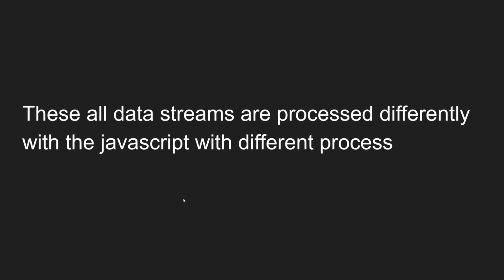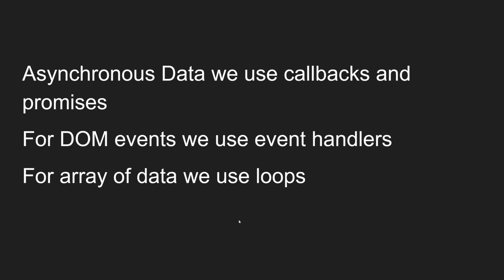So all these data streams are processed differently in JavaScript, with different processes. These are all the different data streams we have seen, from multiple sources. We will process these all in JavaScript in different ways. So what is the different way? For example, asynchronous data. If we have asynchronous data, we will handle it by using callbacks and promises. So we use the concept of callbacks and promises to handle the asynchronous data.